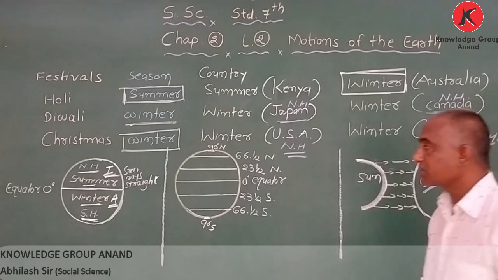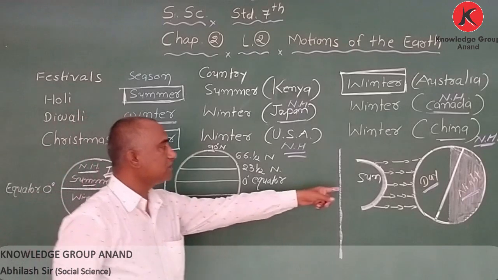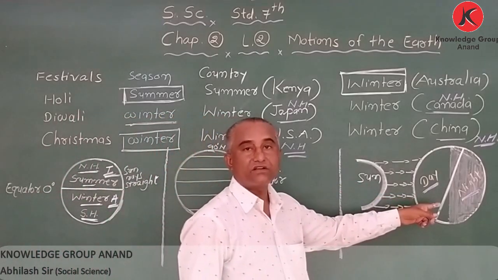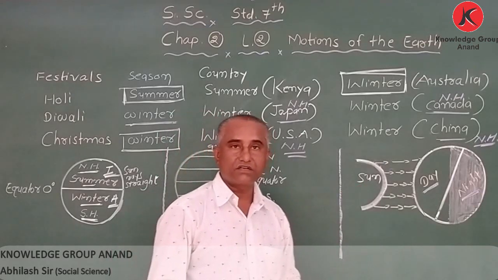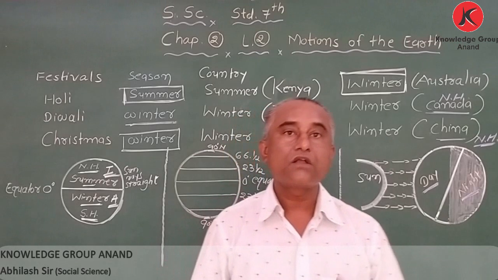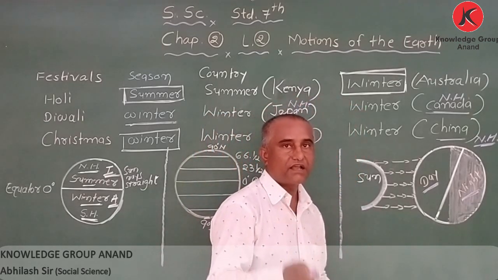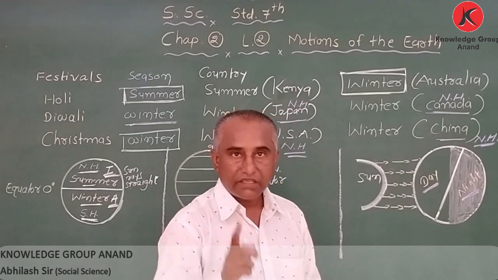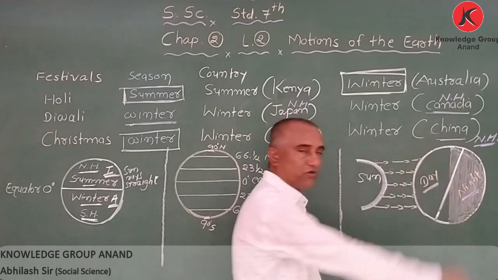Got it? So which things have we learned today? First question, how day and night occur. When an area of the earth receives heat and light of the sun, it has daytime.